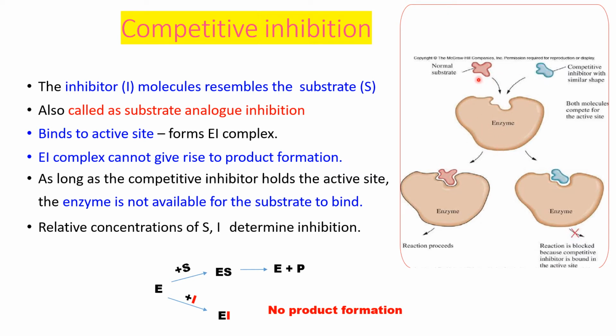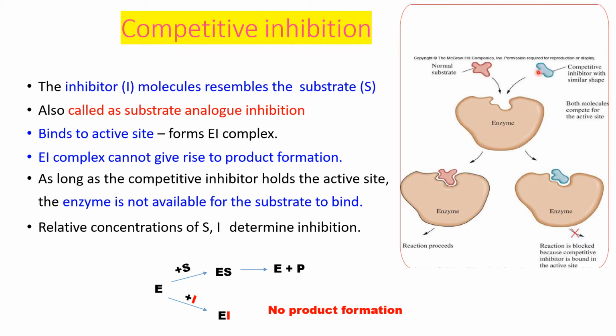That means there is a competition between the substrate and inhibitor for the active site of the enzyme. So who will bind to this active site? That will depend upon the concentration of the substrate and the inhibitor. If the concentration of substrate is more, substrate will bind to the enzyme. If the concentration of inhibitor is more, inhibitor will bind to the enzyme.